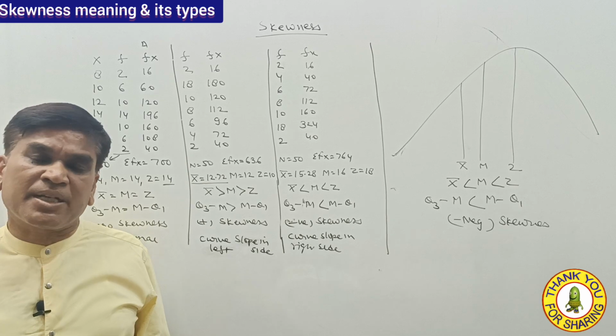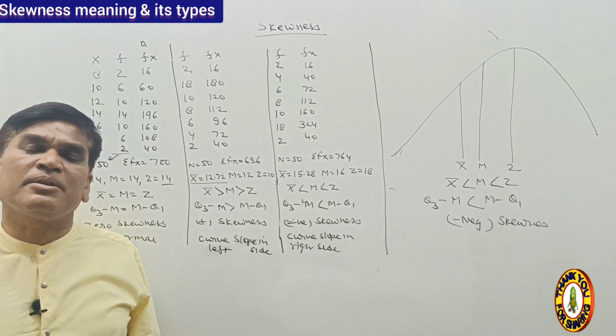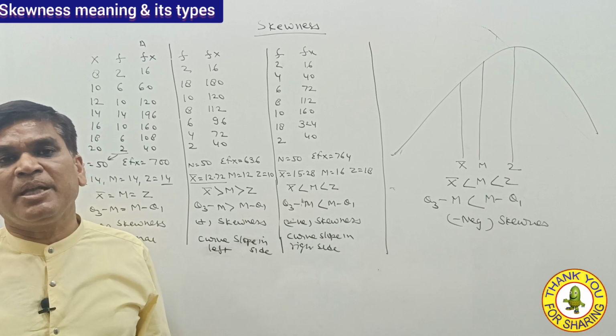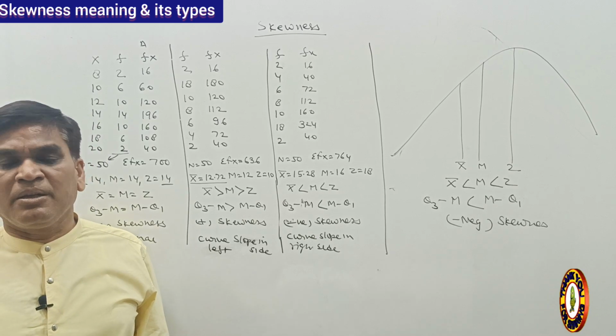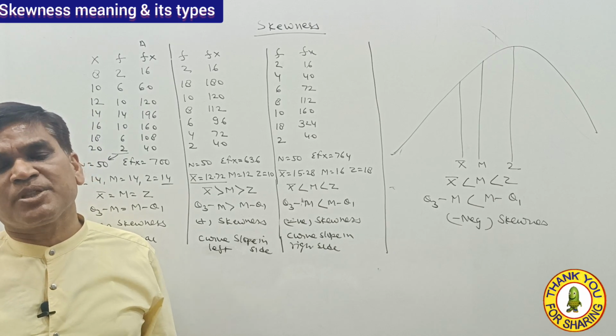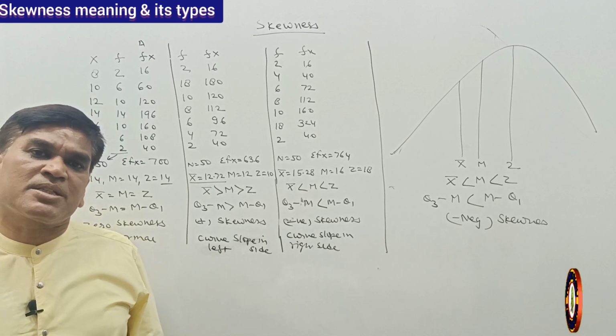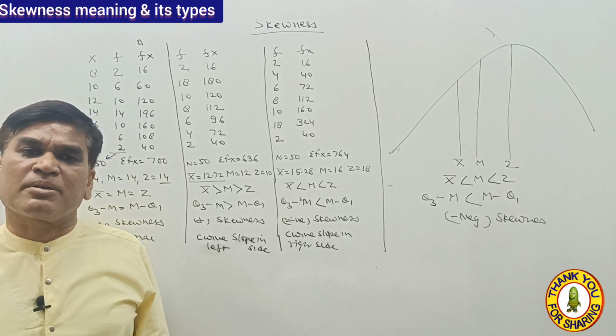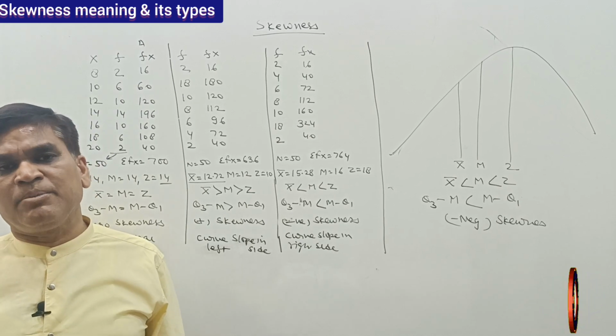I will try to answer whatever problem you have. I think this video will be helpful to know about skewness, what positive skewness and negative skewness are, and how the values of x bar, z and m behave in positive or negative skewness.